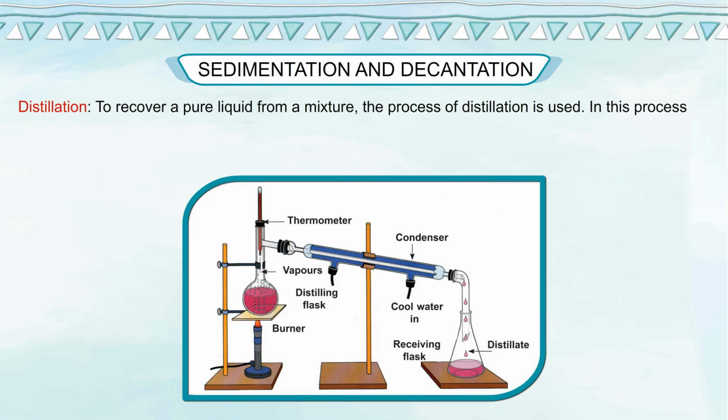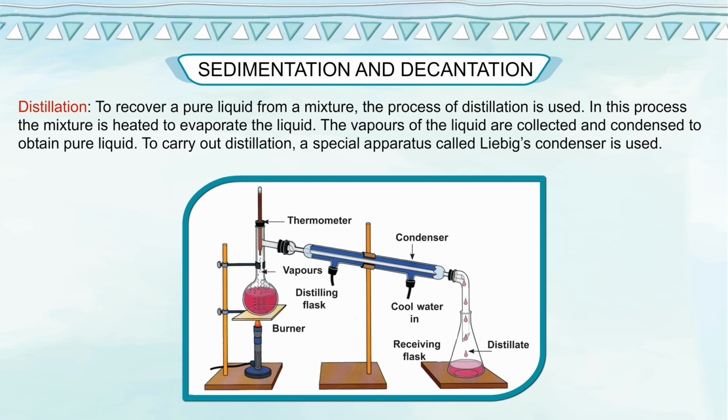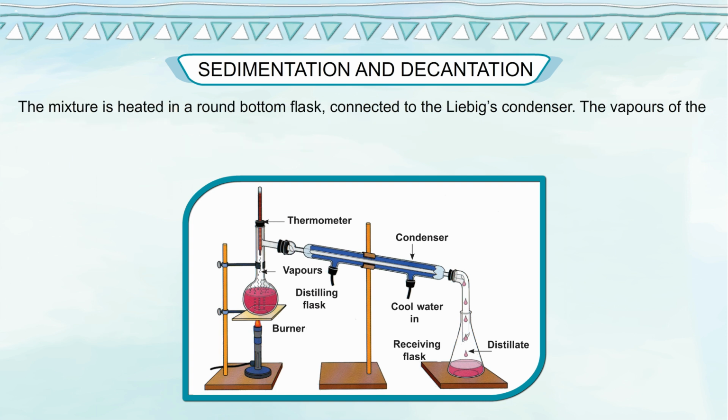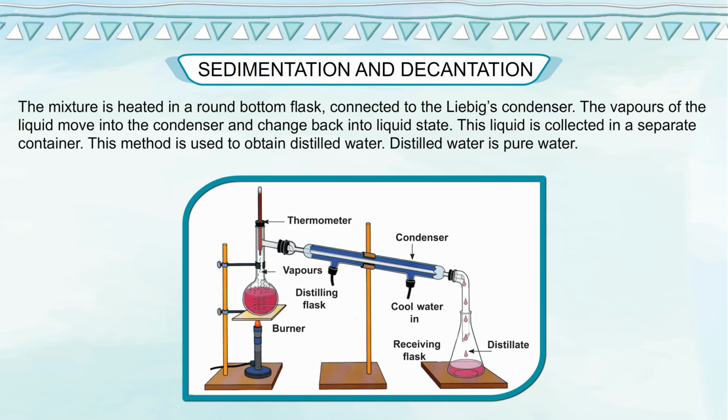Distillation. To recover a pure liquid from a mixture, the process of distillation is used. In this process, the mixture is heated to evaporate the liquid. The vapors of the liquid are collected and condensed to obtain pure liquid. To carry out distillation, a special apparatus called Liebig's condenser is used. The mixture is heated in a round bottom flask connected to the Liebig's condenser. The vapor of the liquid moves into the condenser and changes back into liquid state. This liquid is collected in a separate container.